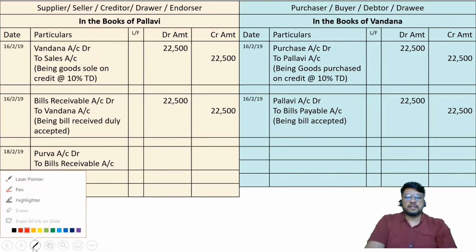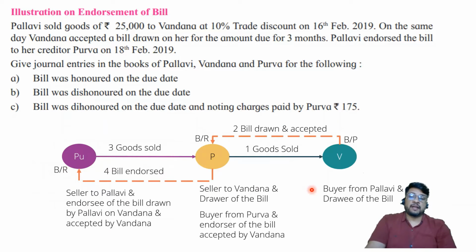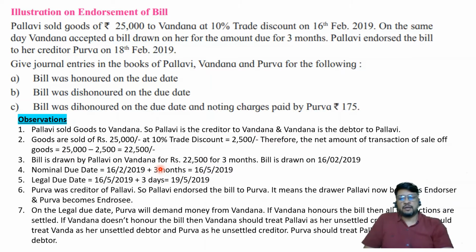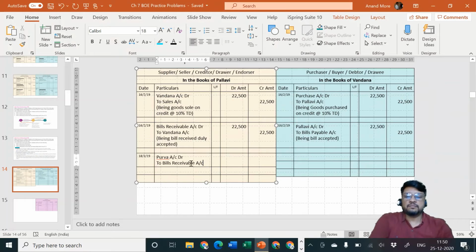Let me use the laser pointer. Yes. On 16th of February the bill receivable was there. That bill receivable is getting endorsed. If you are remembering our diagram, the bill receivable which is received, that is going here. So the same bill receivable is going out. We cannot call it bills payable. It will be called bills receivable which is going out. So the entry will be Purva account debit to bills receivable account, 18th of February.